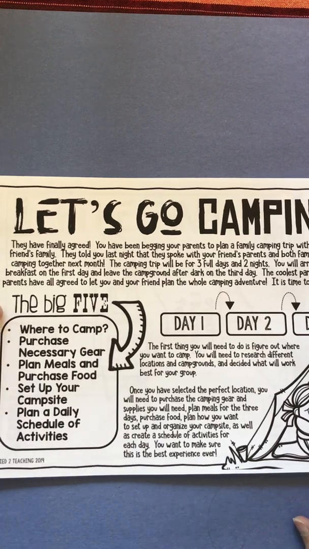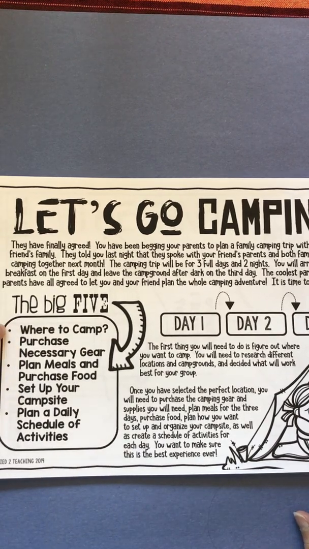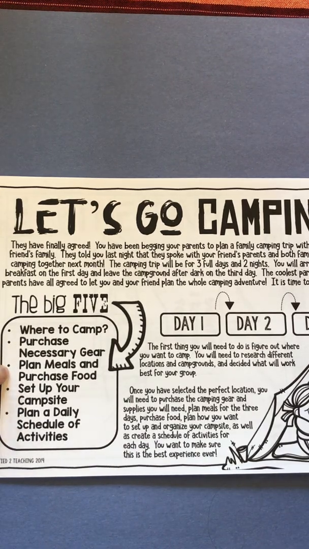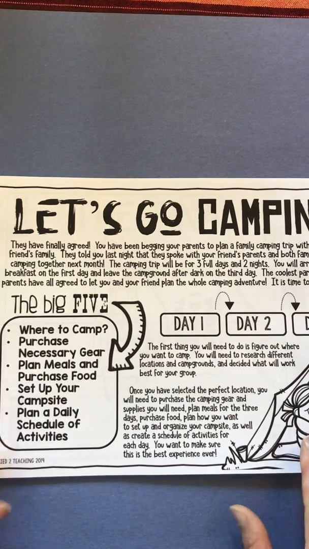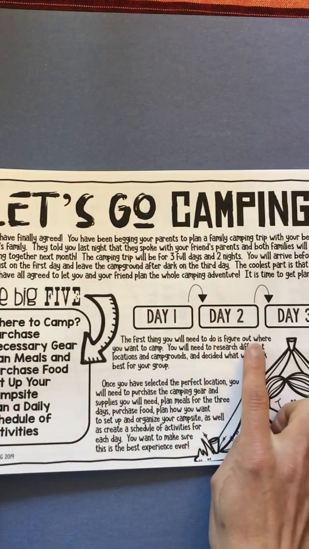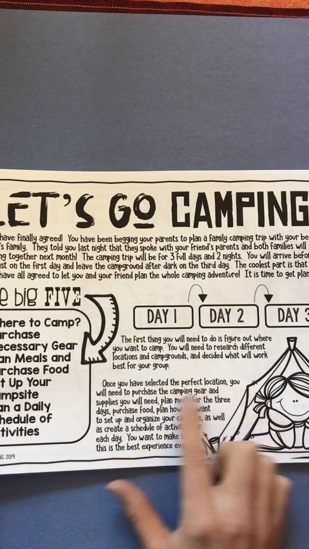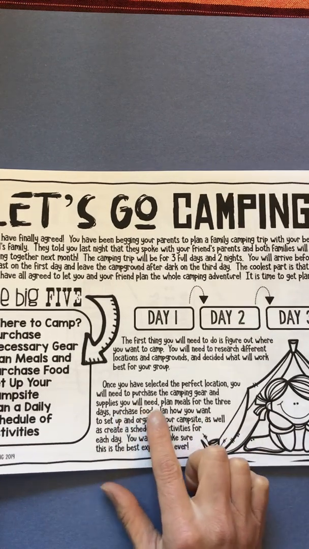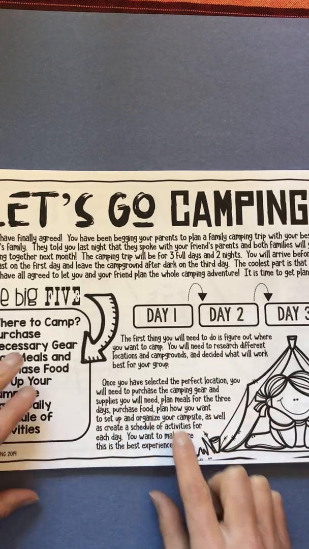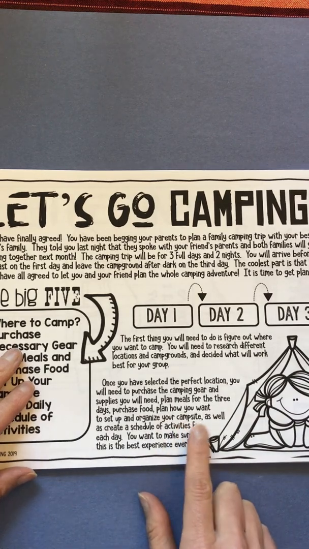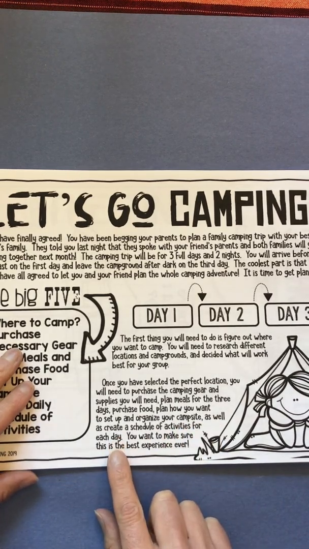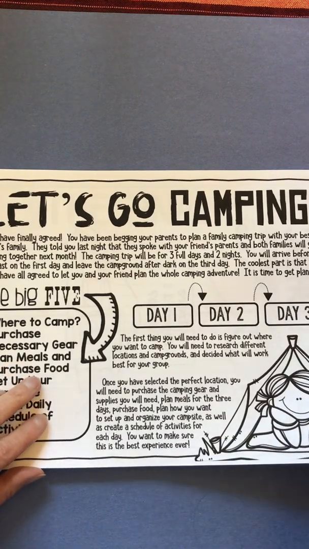Okay, and that says the big 5. So the things you're going to plan are where to camp, what necessary gear you have to purchase, the meals and purchasing the food, setting up your campsite, and then planning a daily schedule of activities. The first thing you'll need to do is figure out where you want to camp. You'll need to research different locations and campgrounds and decide what will work best for your group. Once you have selected the perfect location, you will need to purchase the camping gear and supplies you'll need, plan meals for 3 days, purchase food, plan how you want to set up and organize your campsite, as well as create a schedule of activities for each day. You want to make sure this is the best experience ever.